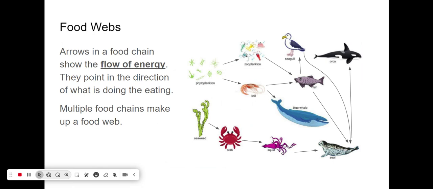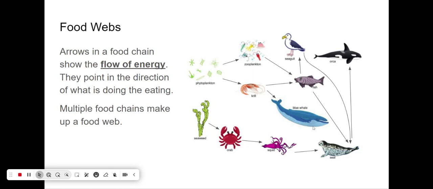The arrows in a food chain show the flow of energy. The arrows in a food web also show this, and they point in the direction of what is doing the eating. Multiple food chains make up a food web. So here's an example of a food web. The food web has this phytoplankton, and the phytoplankton can be eaten by the krill, which are eaten by the blue whale.